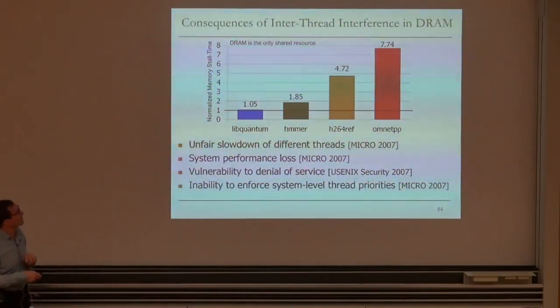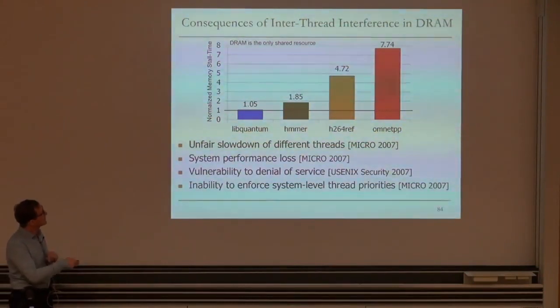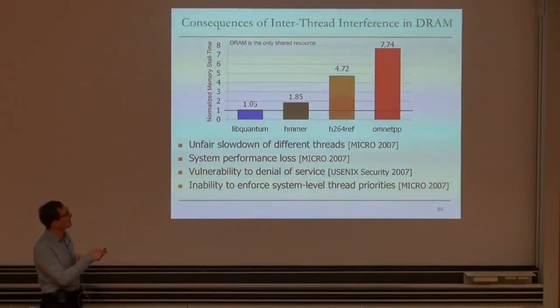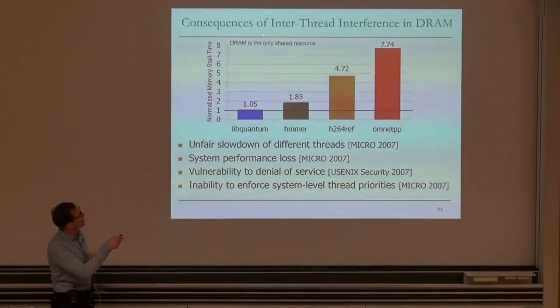So this is one example of the consequences of uncontrolled inter-thread interference in DRAM. These are results from simulation. These are 4 different workloads. We simulated them running together and running alone, and we compared the slowdown they experience compared to when they run alone on the same system. DRAM is the only shared resource here.